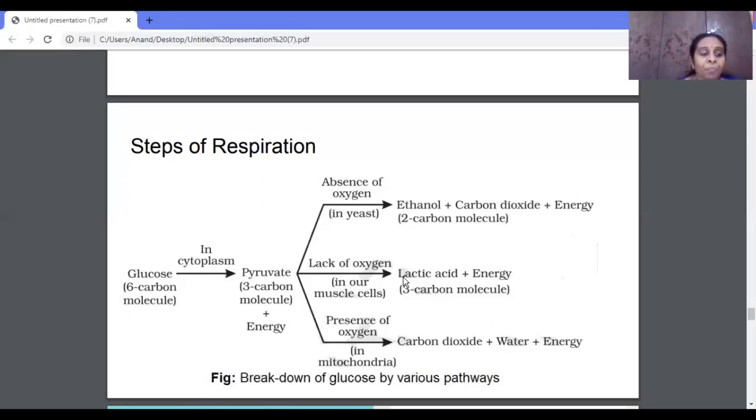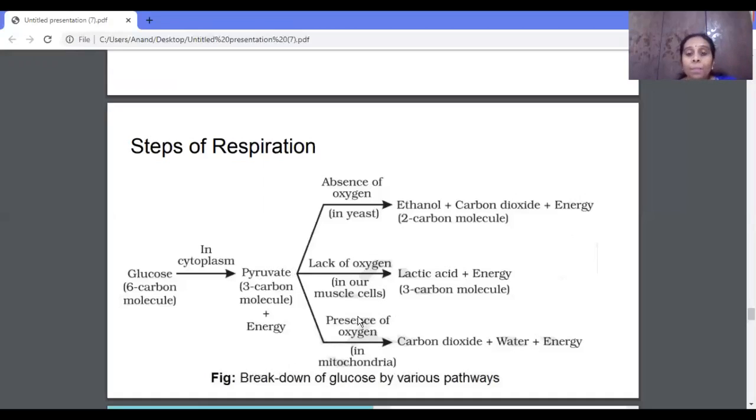Then you even get a pain in your leg muscles. Why? Because of the respiration which takes place in our muscle cell. In the lack of oxygen, the pyruvate gets converted into lactic acid and energy. That's the reason we get pain, because of the presence of lactic acid in the muscle cells. Once you take rest, the pain gets reduced. So this is what happens in our muscle cell.